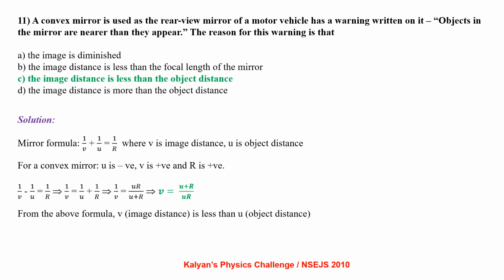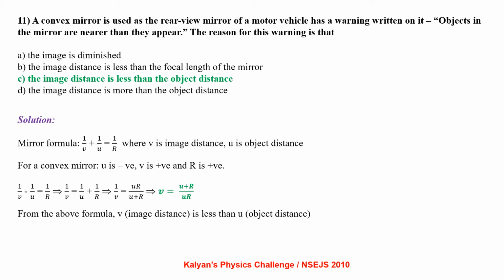A convex mirror is used as a rear view mirror of a motorcycle having a warning written on it: Objects in the mirror are nearer than they appear. The reason for this warning is: the image is diminished, the image distance is less than the focal length of the mirror, the image distance is less than the object distance, or the image distance is more than the object distance.